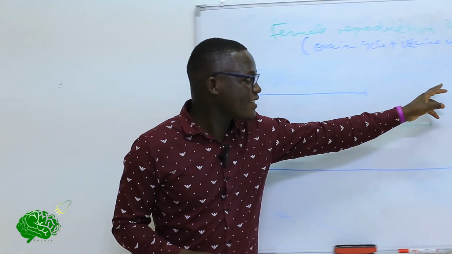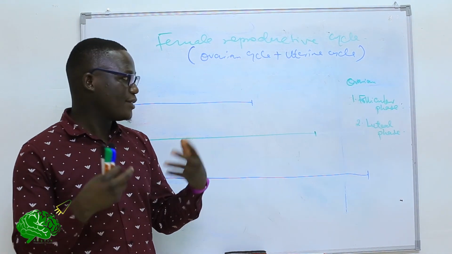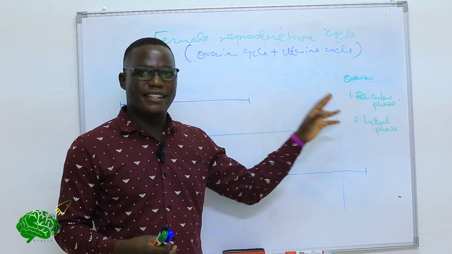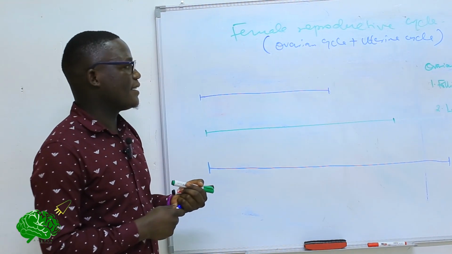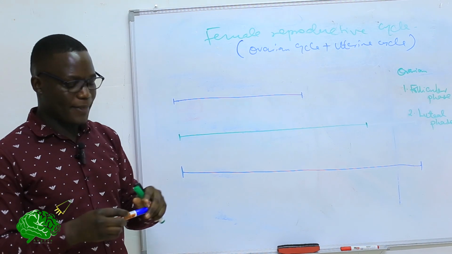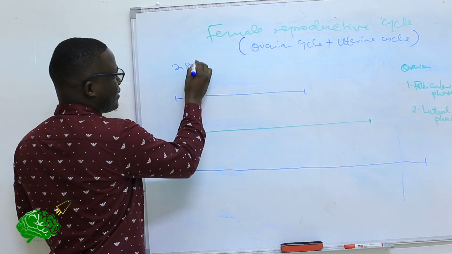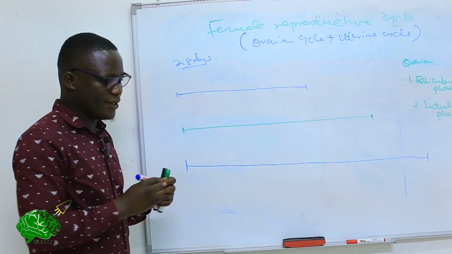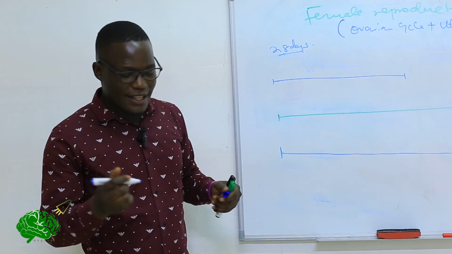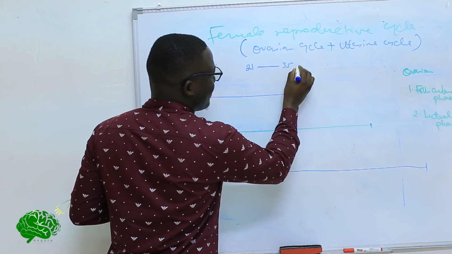Okay, when we look at the ovarian cycle, it has two phases. The follicular phase, where the follicles are actually growing, and then the luteal phase. This will be what will determine the answer to the question that we initially asked. Now, how many days does this female reproductive cycle actually last? Normally, it takes averagely 28 days. But as you should be aware, we do not have fixed or constant biological figures. So this cycle takes approximately 21 to 35 days.